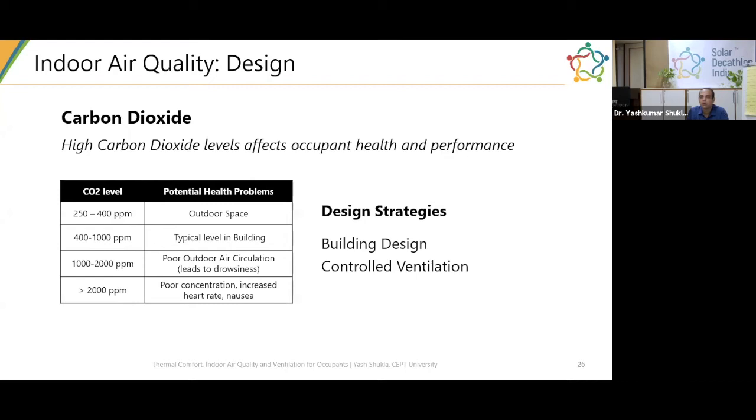Okay. So how do we calculate? I'm assuming the question is how do we go about knowing the parts per million. ppm stands for parts per million, right? So you know what the outside air is and what the inside air is when occupants are present. There are formulas given in the standard, either a rule of thumb or a more precise formula based on activity level, for how much carbon dioxide is emitted inside the space. So if you know there are 10 or 20 or 30 people inside a space, you know what the CO2 level inside will be.